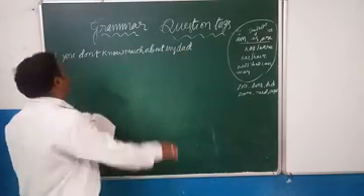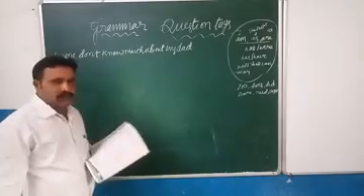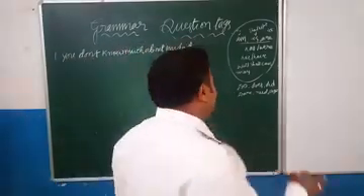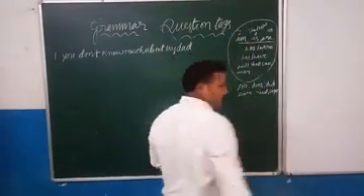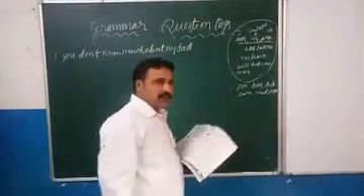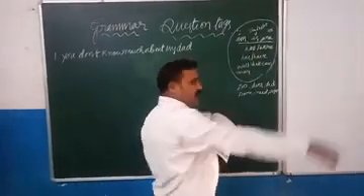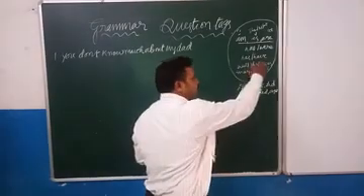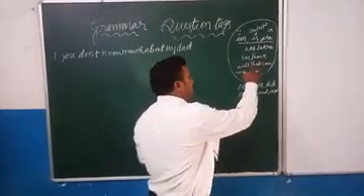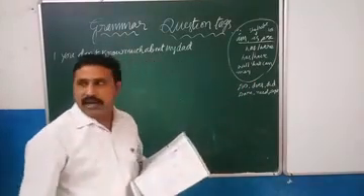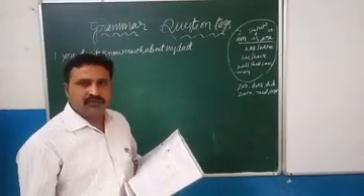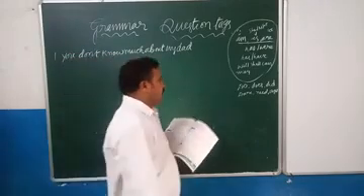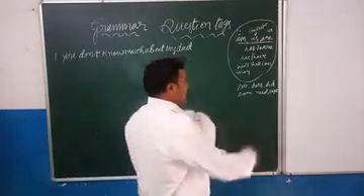Whenever they give a statement, we have to check in the given statement whether there is any auxiliary verb, any helping verb. I already told you: am, is, are in present tense; was, were in past tense; has, have in perfect tense; will, shall, can, may in simple future, and their past forms would, should, could, might; and still there are dare, need, ought.